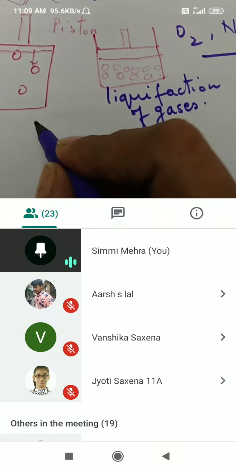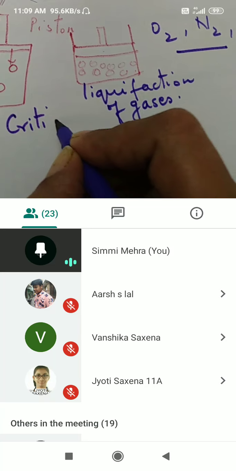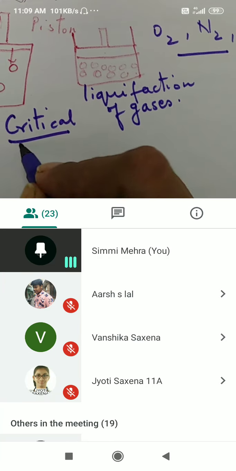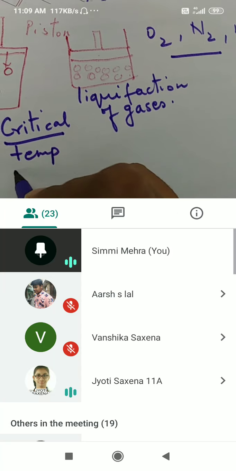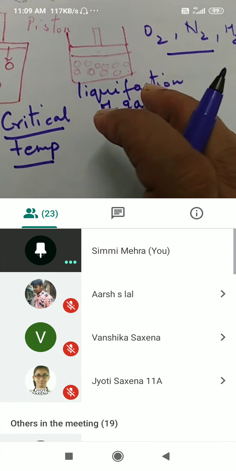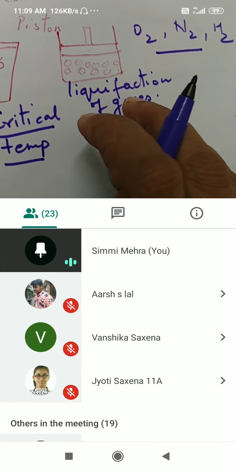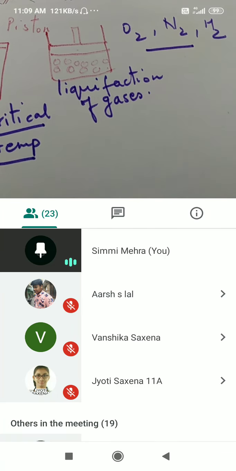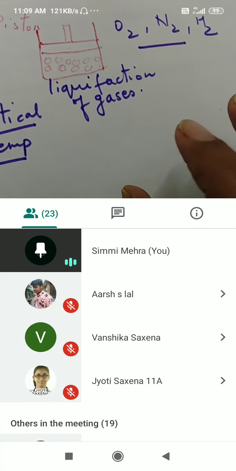If we know the critical temperature of that particular gas, then at that temperature, just apply pressure and the gas will get liquefied.